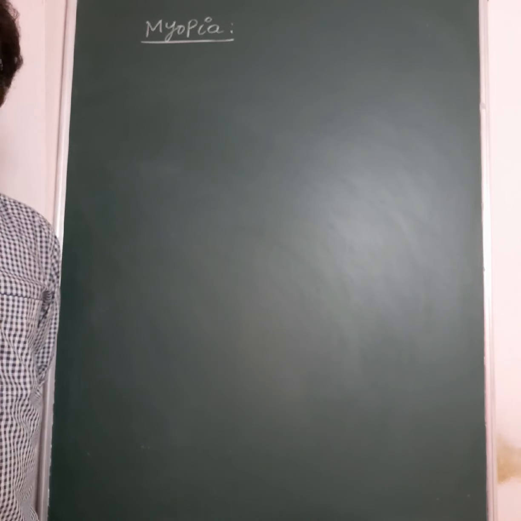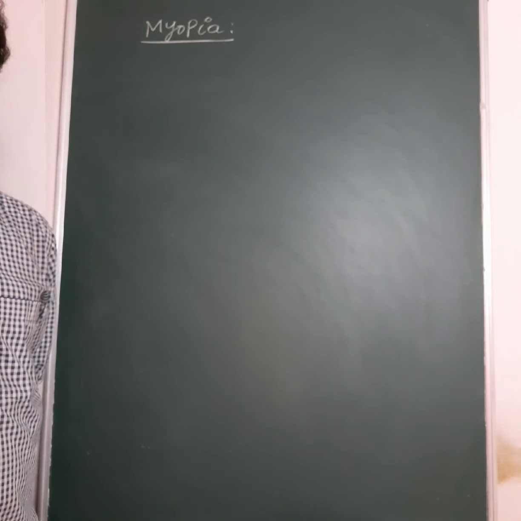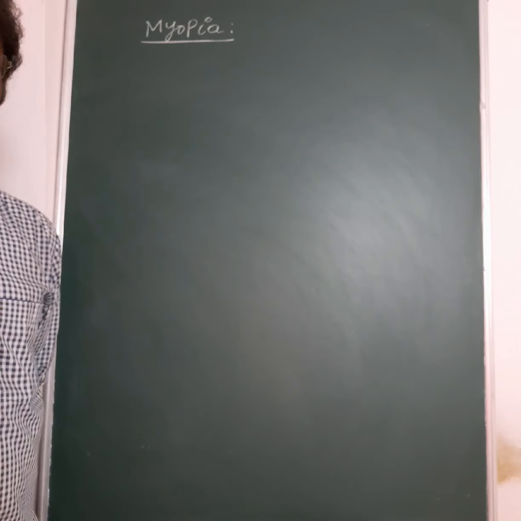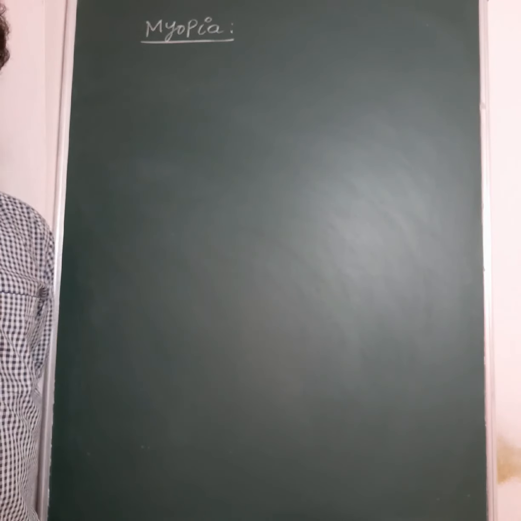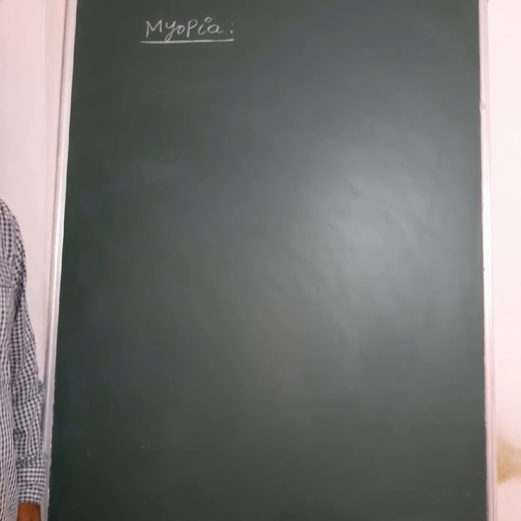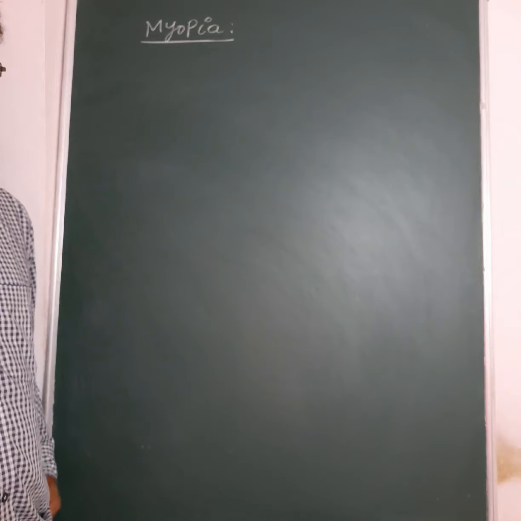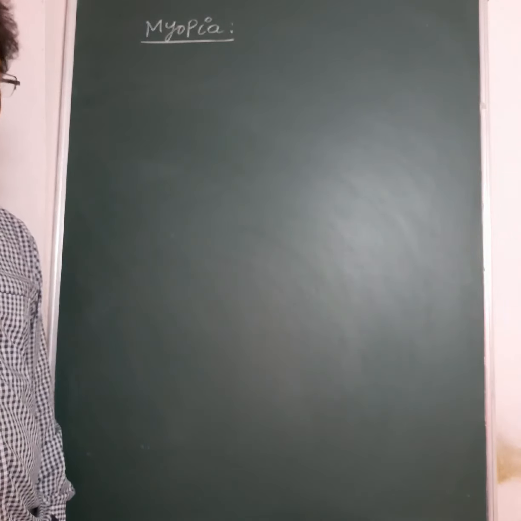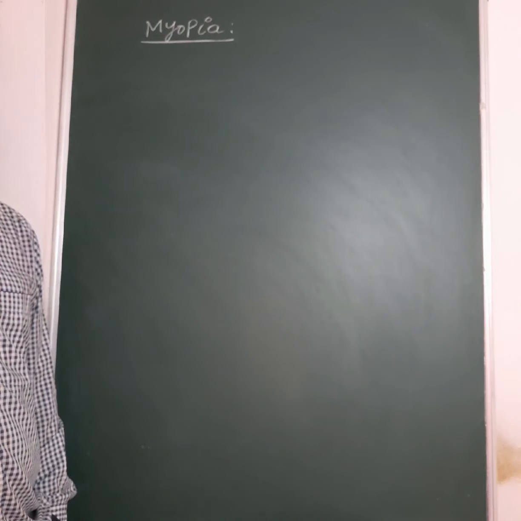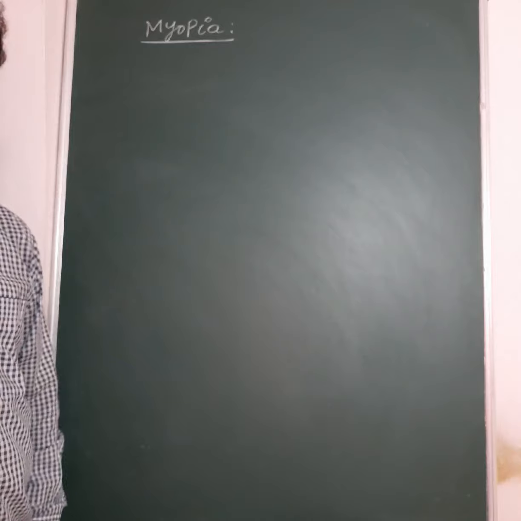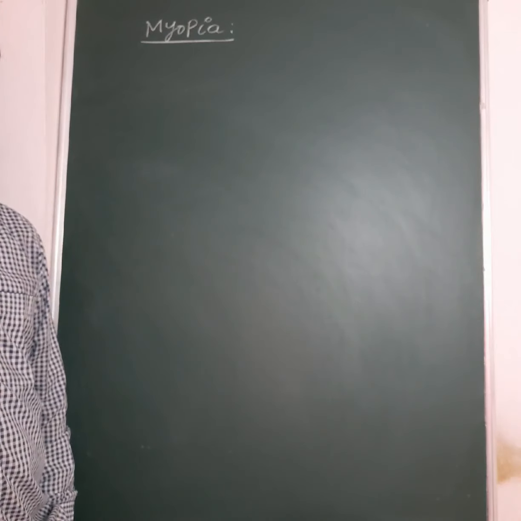Suppose a student in the classroom is suffering with myopia, a defect of vision. Then he can see whatever is on his bench or in front of the bench clearly. But the writings on the board are not visible clearly. So what does this mean?